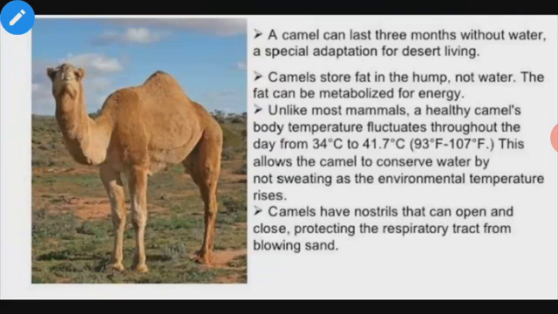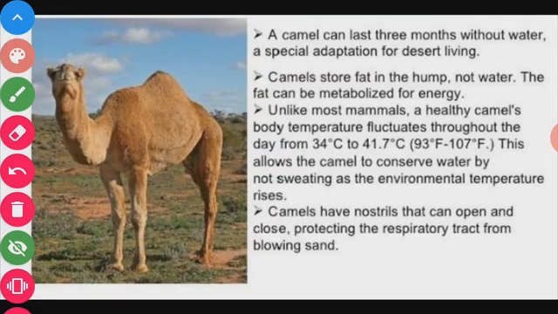The camel is a prominent animal of the desert, and it is called the ship of the desert. It shows some very amazing adaptations. Different adaptations are shown by the camel, so it is called the ship of the desert. One of the adaptations shown by the camel is that it has a coat of fur on its body.